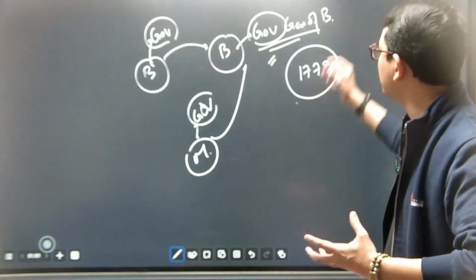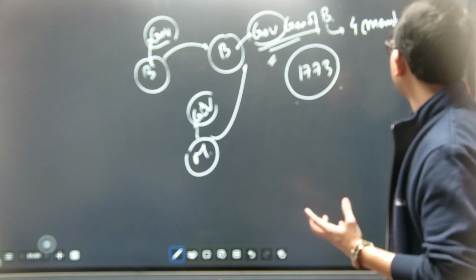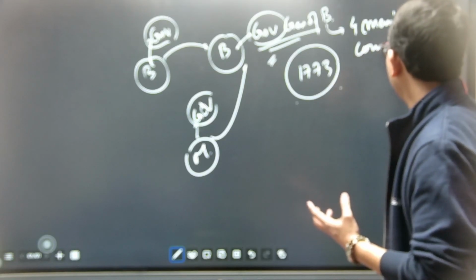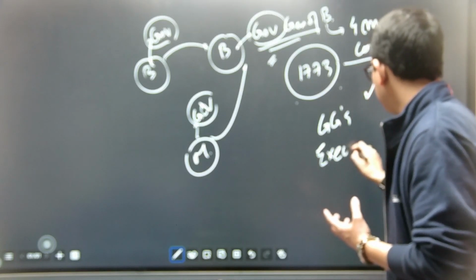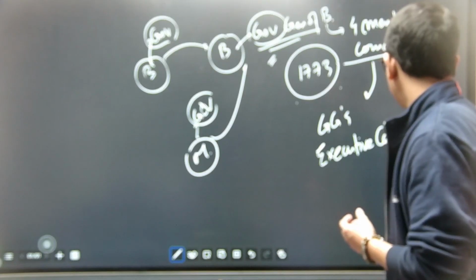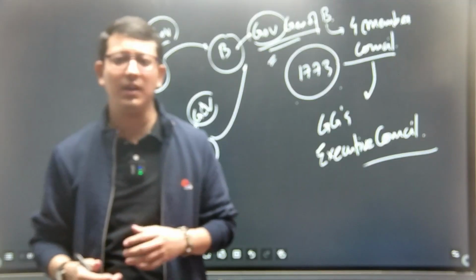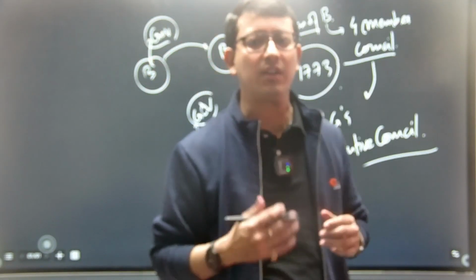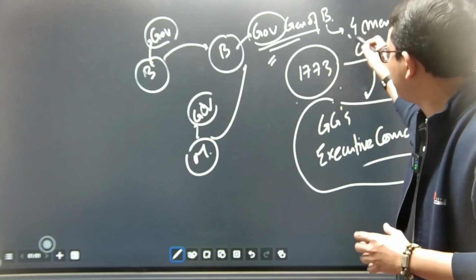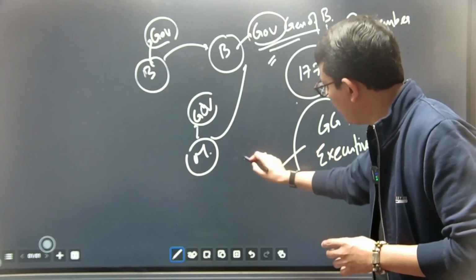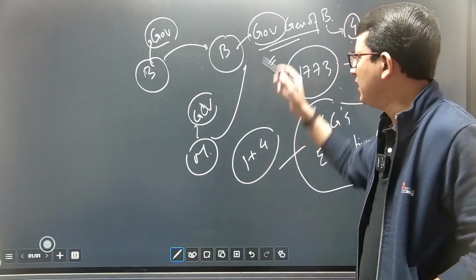So because of which what we did was इनको हमने एक फोर मेंबर काउंसिल दे दिया, four member council, and we started calling it the Governor General's Executive Council, ठीक है। सो अभी एग्जीक्यूटिव काउंसिल क्या करेगा, जितना कुछ काम होगा, एडमिनिस्ट्रेटिव होगा, वॉर्स देखेंगे, whatever the conditions are, all of these particular things are to be executed by the Governor General of Bengal through this particular council, the members of which are four, ठीक है। So this particular council would have one Governor General and four members है, ठीक है।